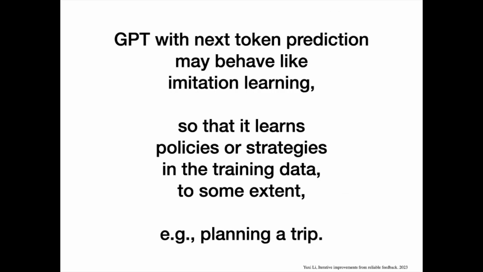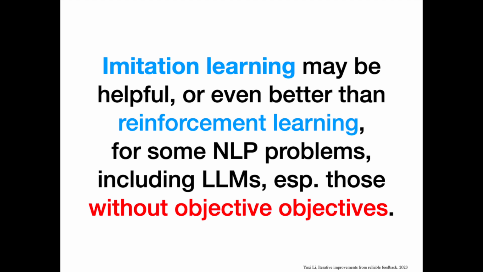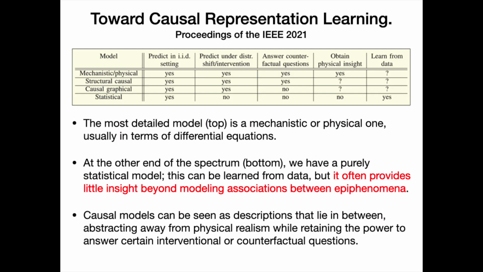GPT with next token prediction may behave like imitation learning, so that it learns policies or strategies in the training data, to some extent. For example, planning a trip. Imitation learning may be helpful, or even better than reinforcement learning, for some NLP problems, including LLMs, especially those without objective objectives. Statistical model often provides little insight beyond modeling associations between epiphenomena.